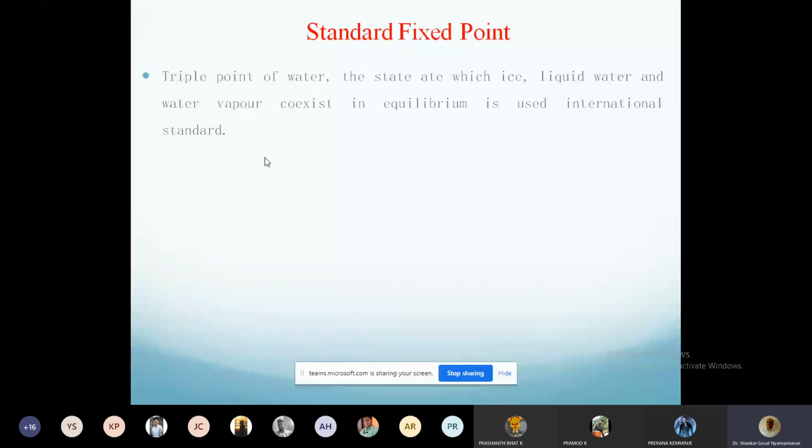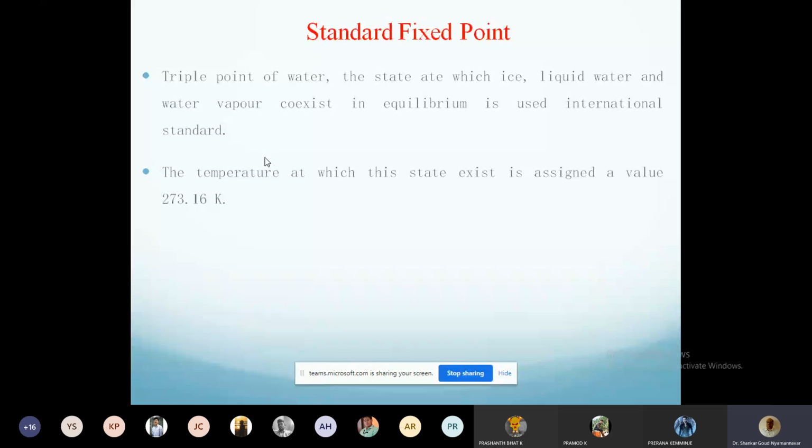Similarly, when ice is melting, the water and the solid ice are in equilibrium, right? So similarly, you can have ice, water, and vapor, all three coexisting. You find that at some particular pressure and temperature, ice will be there, vapor will be there, and water will be there. That condition is known as the triple point of water. It happens at a unique, fixed temperature. Wherever you go in the universe, not just on Earth, it is the same. It will not be changing.